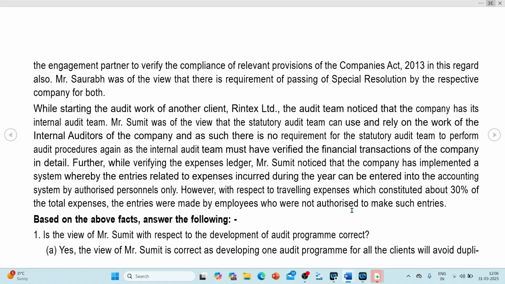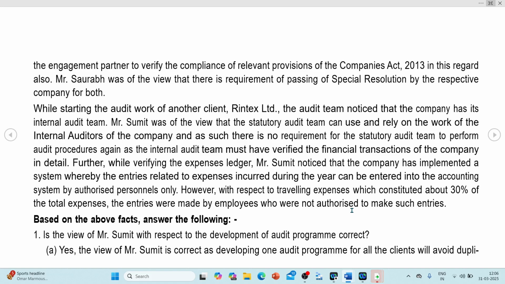Further, while verifying the expense ledgers, Mr. Sumit noticed that the company has implemented a system whereby the entries related to expenses incurred during the year can be entered into the accounting system by authorized personnel only. However, with respect to traveling expenses, which constituted 30% of total expenses, entries were made by employees who were not authorized to make such entries. Now, based on the above facts, answer the following.